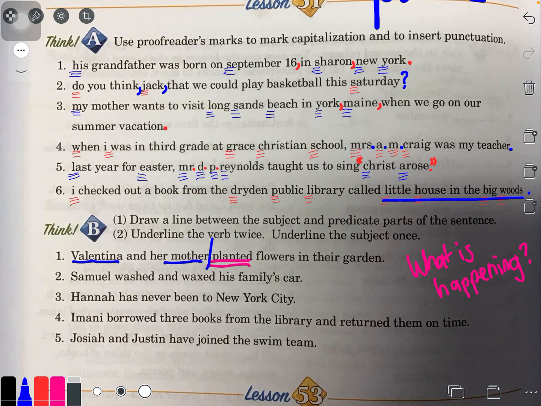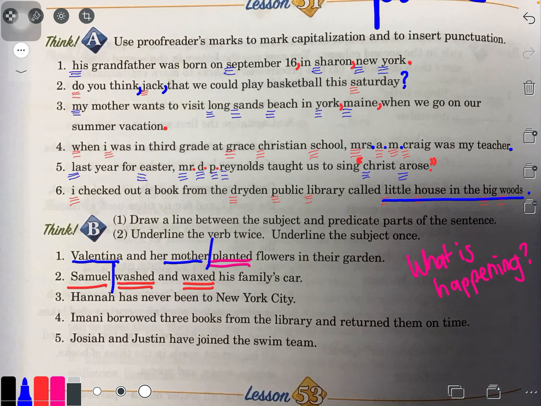Number two, Samuel washed and waxed his family's car. So what did Samuel do? He washed and waxed. Awesome. Who washed and waxed? Samuel. And then we'll put the line right there.